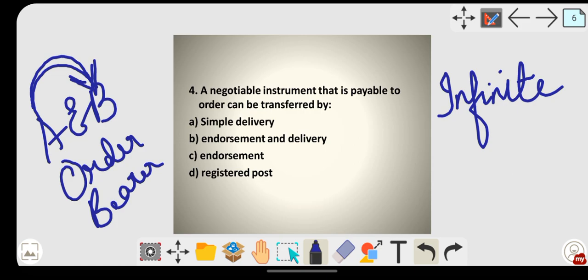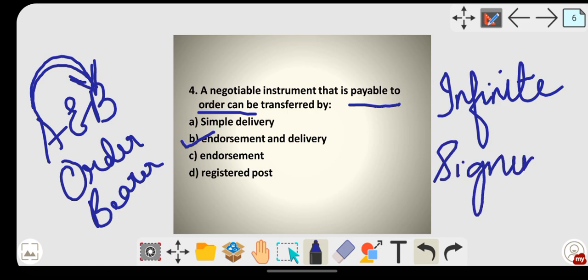But here they have asked what? Payable to the order. Payable to whom? Payable to the order. Order means a specific person's name is given. When a specific person's name or a specific third party's direction is given to the drawer, at that time it must be transferred or negotiated by endorsement and delivery. Endorsement means signing on the back of the instrument. Delivery means giving the instrument.